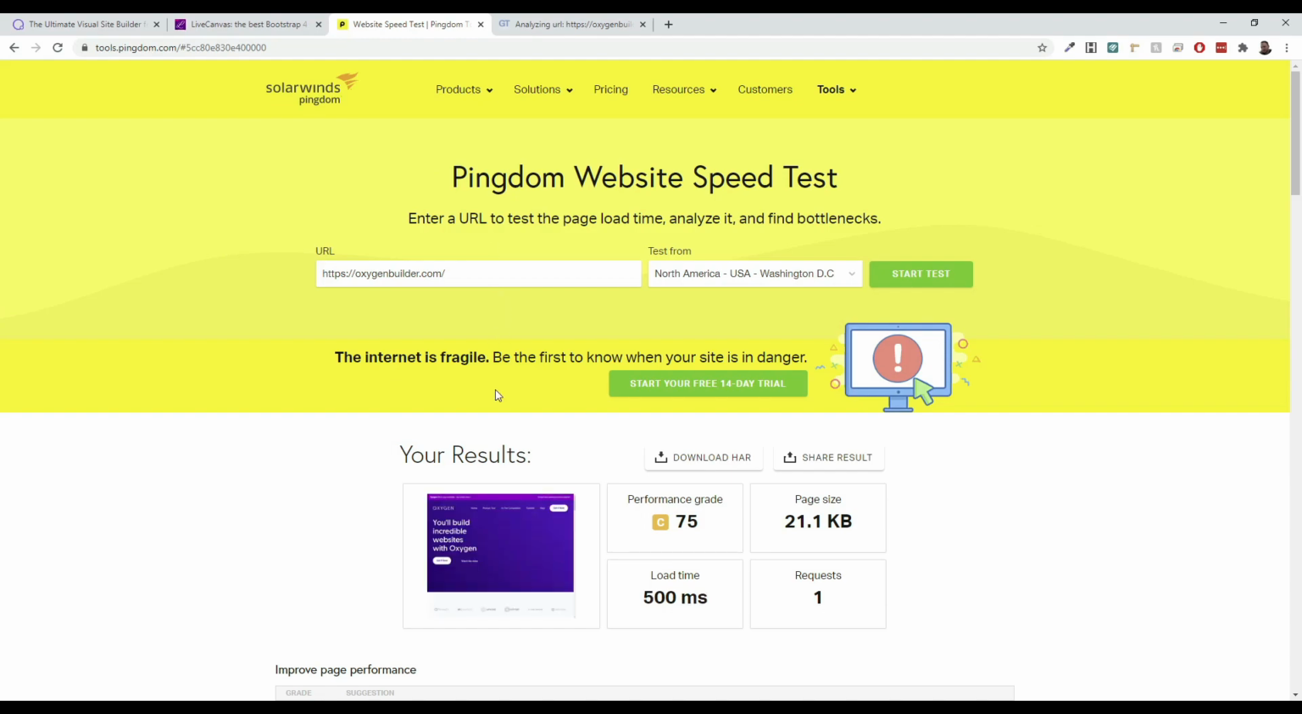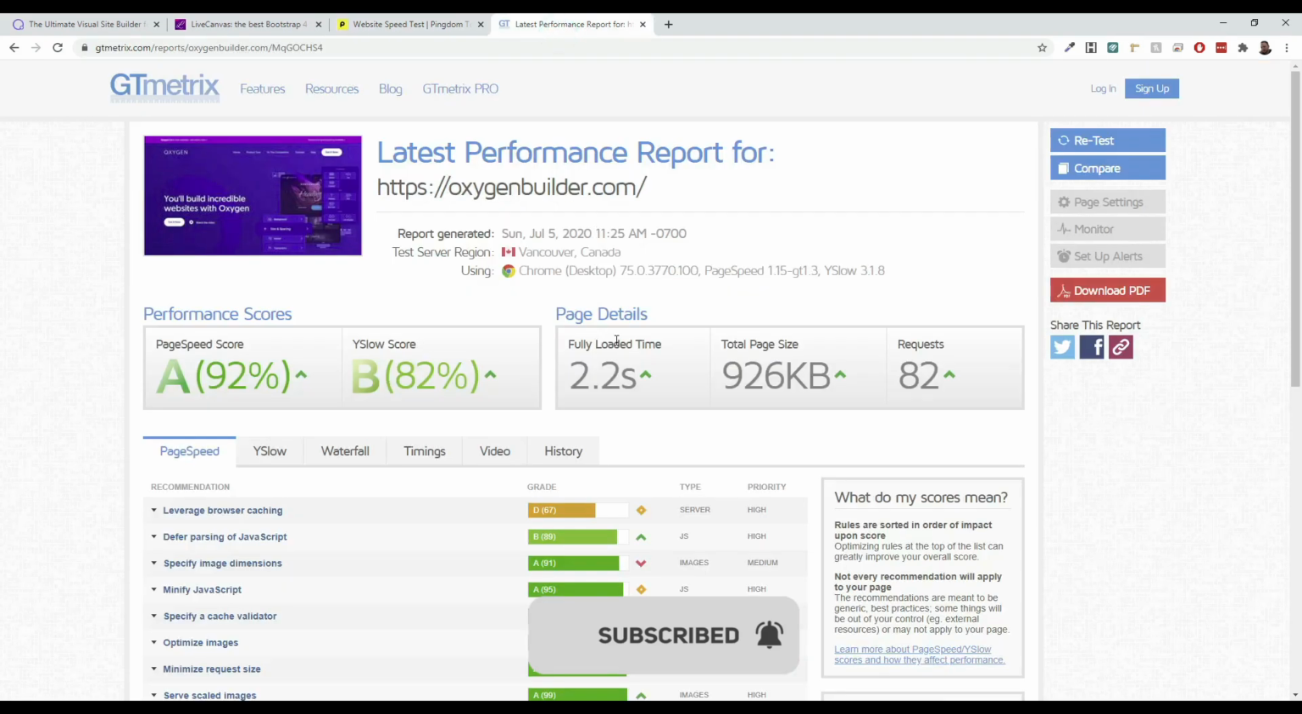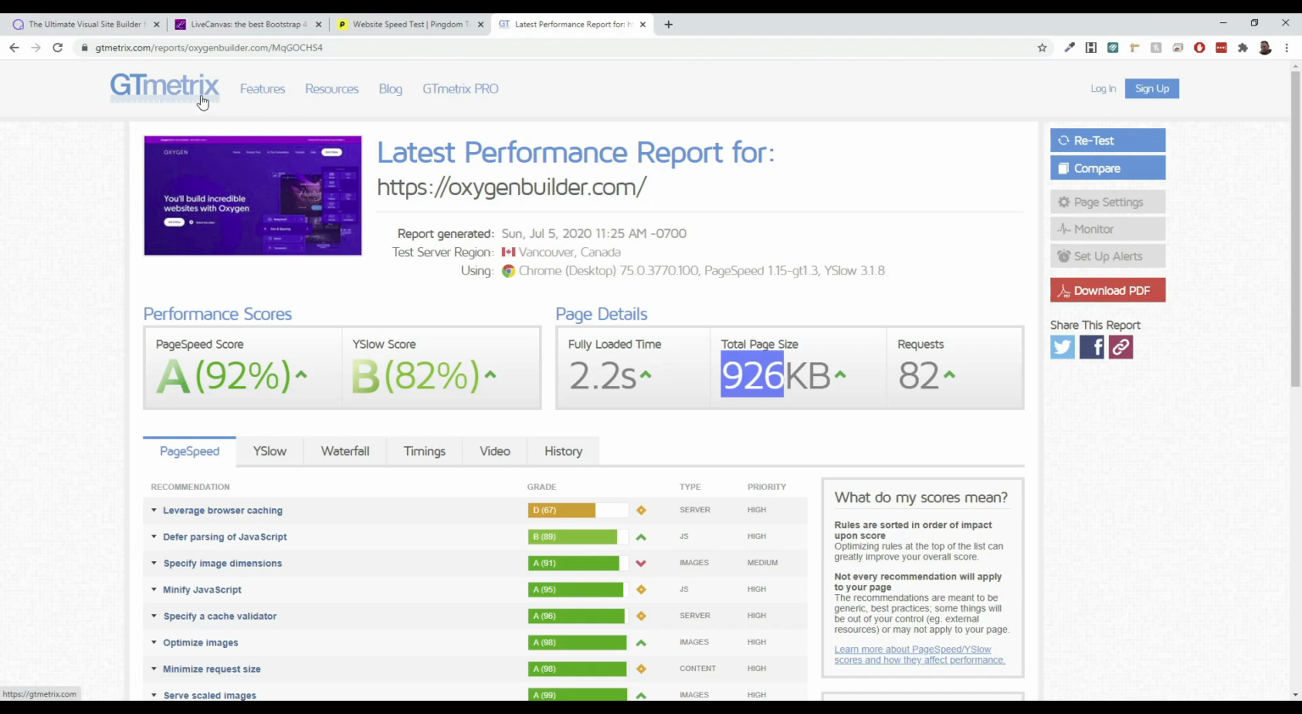So if we go here and look at Oxygen, once again, the performance grade is not what you're looking for. You're looking for the load time and the page size. The load time is 1.28 seconds and the page size is 1 megabyte, which is really good. For the other, the load time is 2.2 seconds and 9.26 KB. Once again, another really good time. That's great. In all reality, that's fantastic. The score does not matter as much as your load time and your page size.